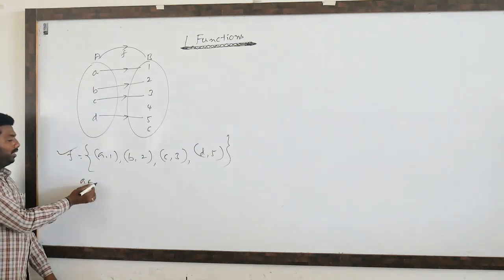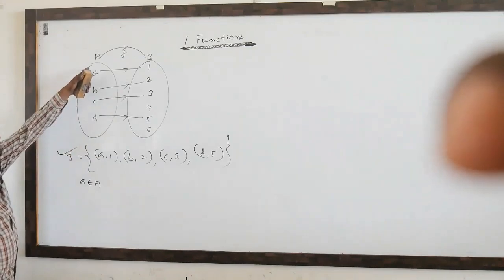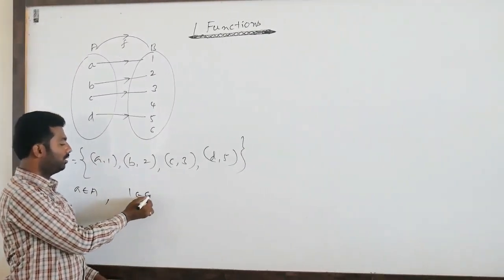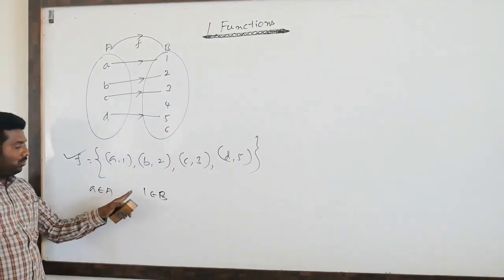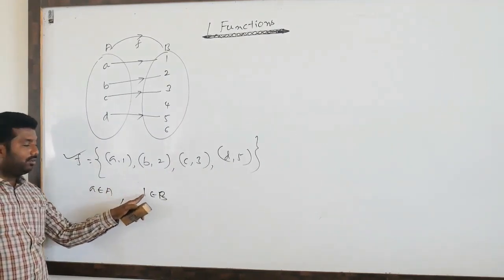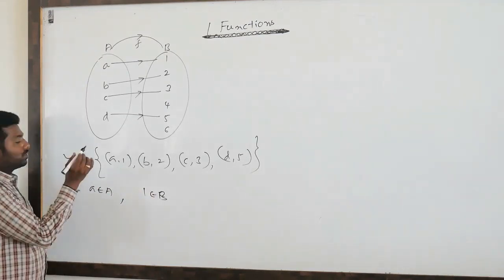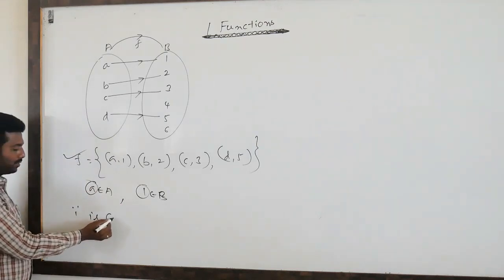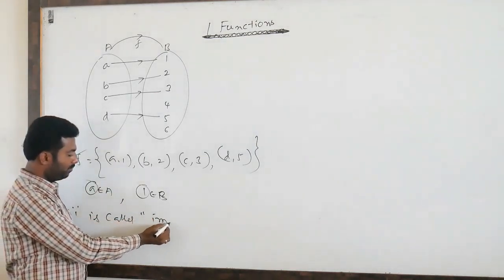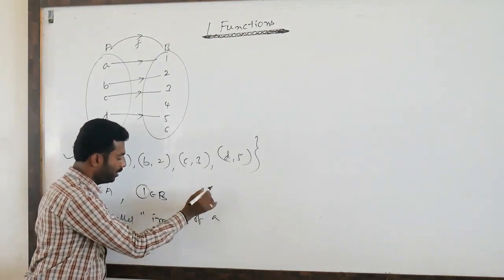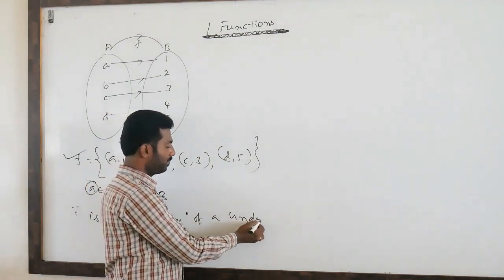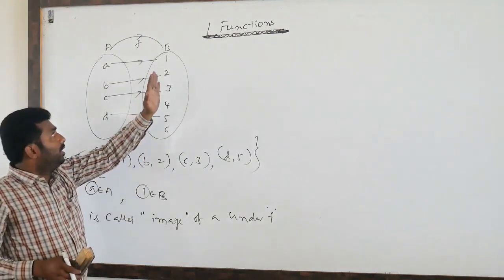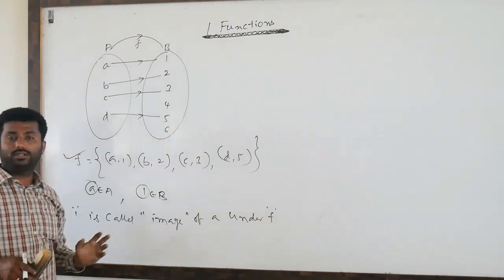If A belongs to capital A, one random element I am taking, A is related to a unique element of capital B, that is 1 belongs to capital B. So this element 1 is called the image of A under the function F. Generally you see some babies' faces are the same as their mother's face, just images.